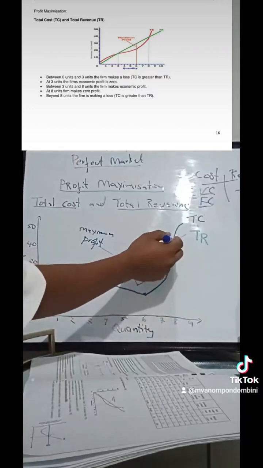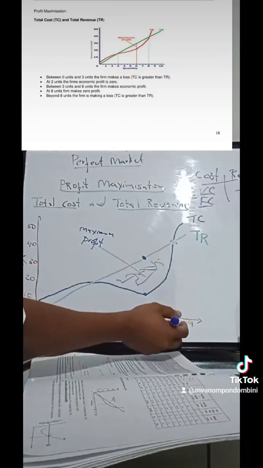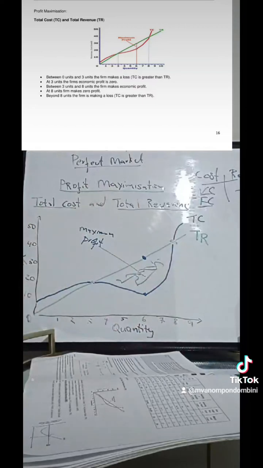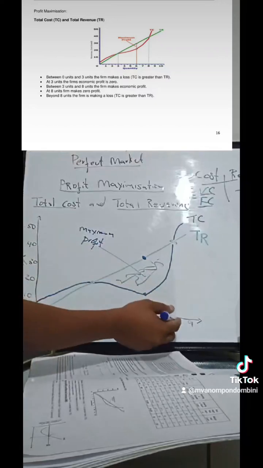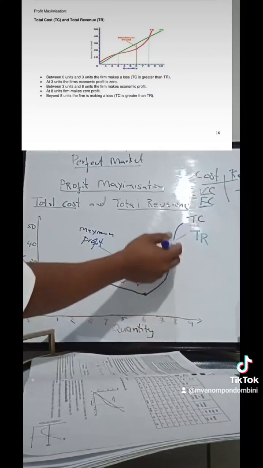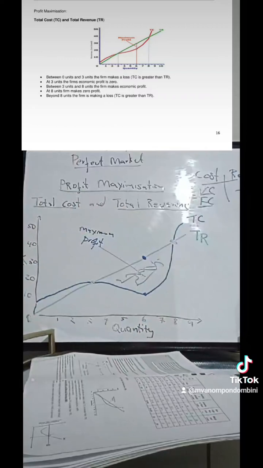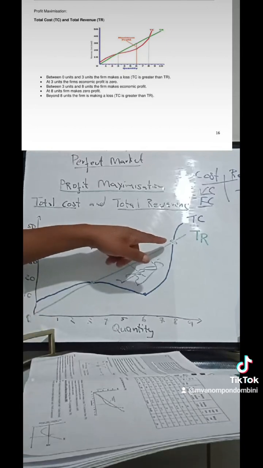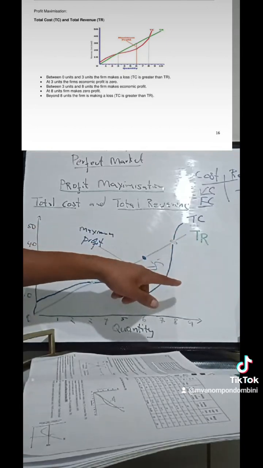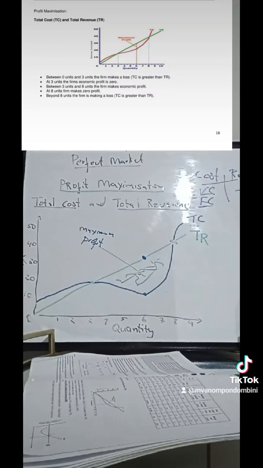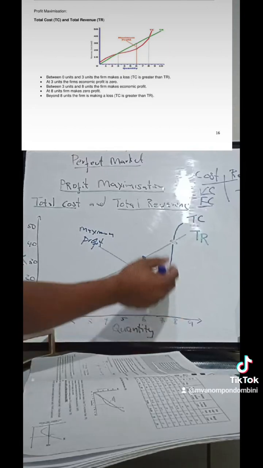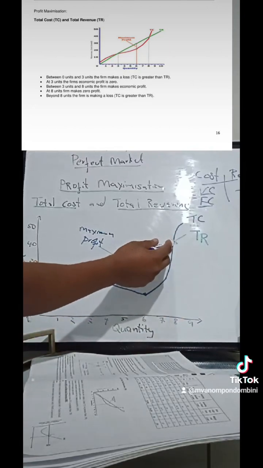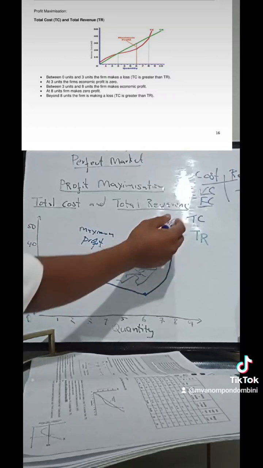And then apha ku-point C, rather point 8, you can see phaya ziyadibana these two curves, idibene i-TC ne-TR, meaning apha the business ayikwazanga ukwenza i-profit, ayikwazanga ukwenza ntoni? I-loss. Ngoba kutheni? Both of these two curves, they intersect kwi-point e-1, meaning the business yenze i-normal profit, abenzanga loss, abenzanga profit. And then again, beyond, which is after 8 units, you can see but i-curve ye-total cost again is